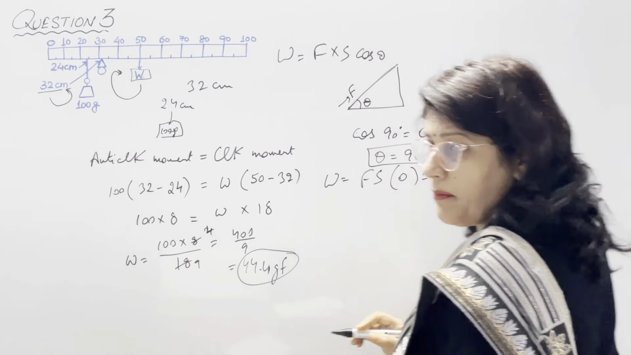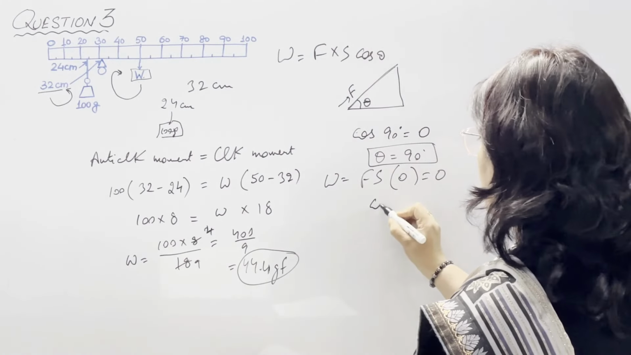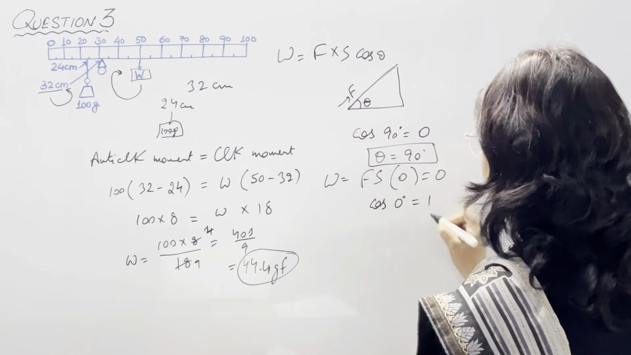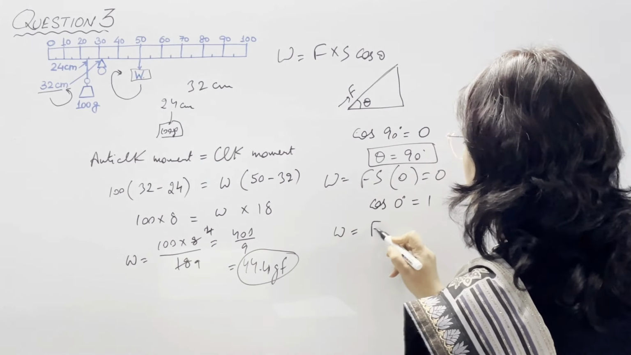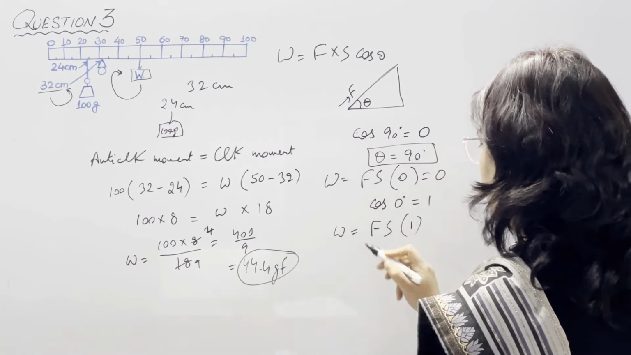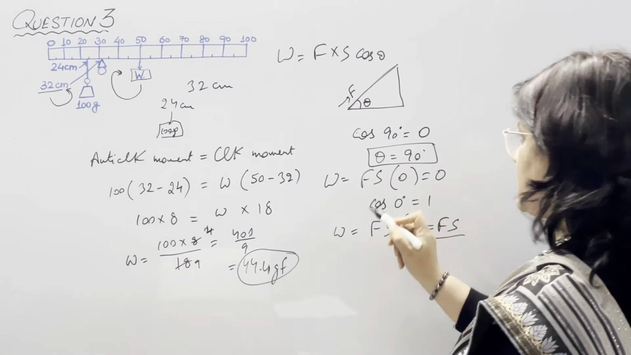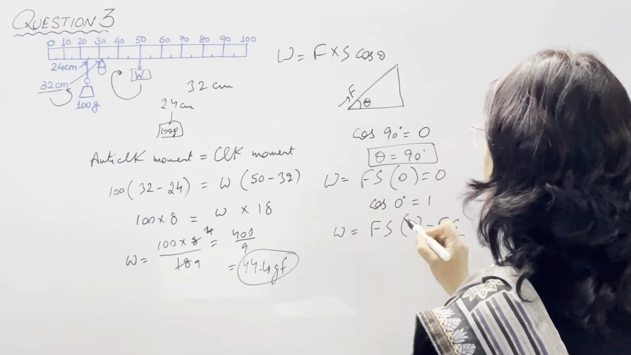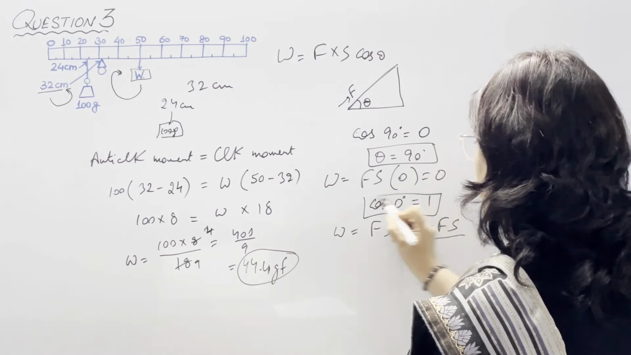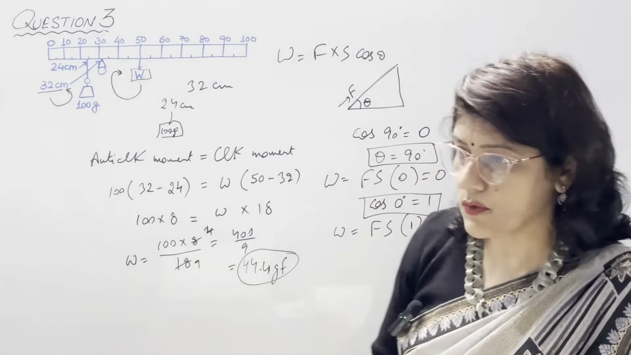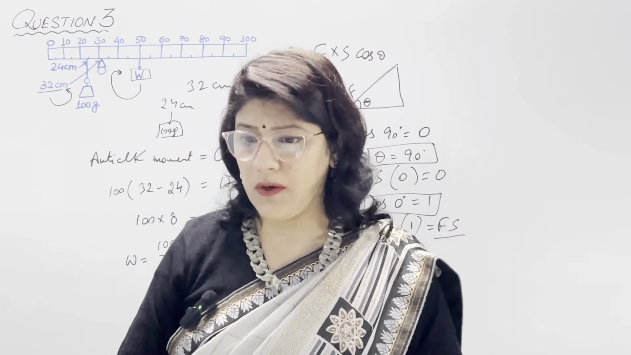In the second part, for maximum work, cos 0 is equal to 1. So work done is equal to Fs into cos 0, which is 1. This is the maximum work done, which is F into S. It happens when the angle is equal to 0 degree. So these are our two parts in one question.